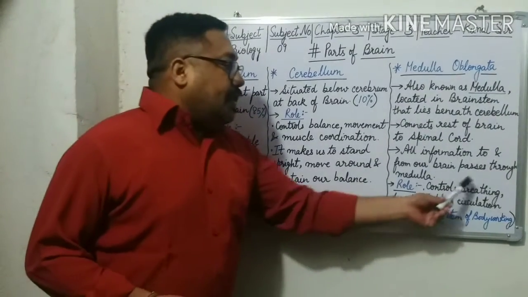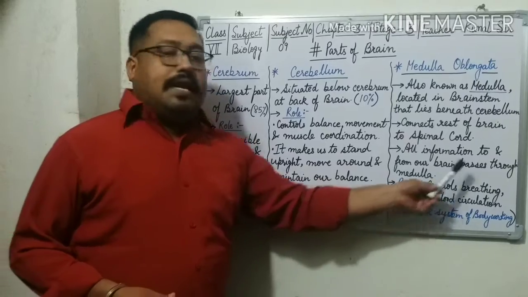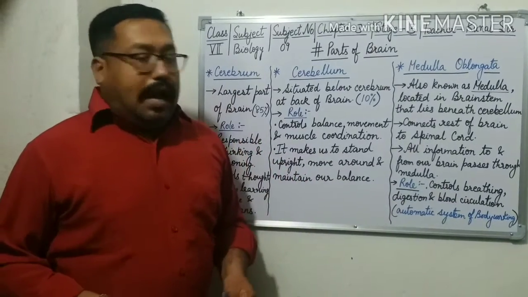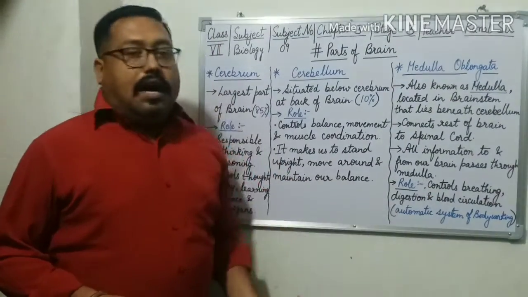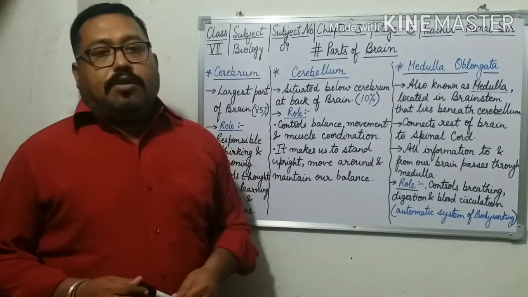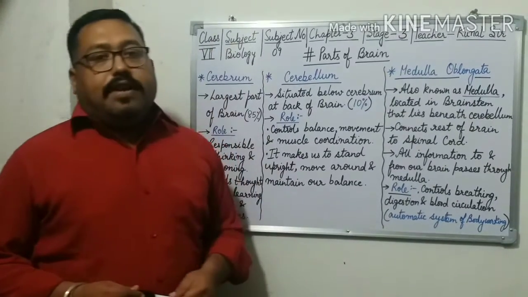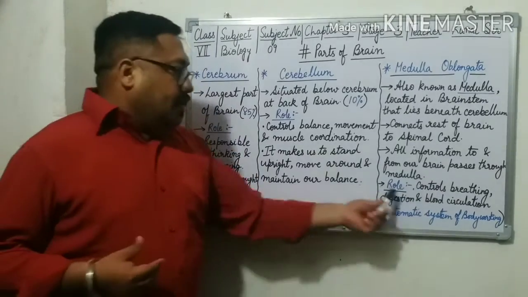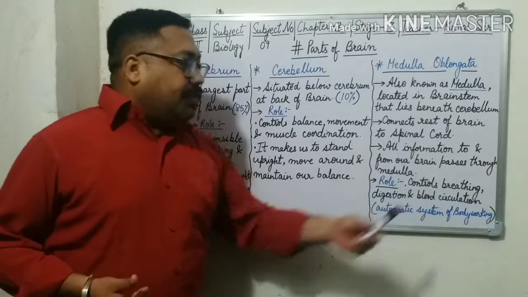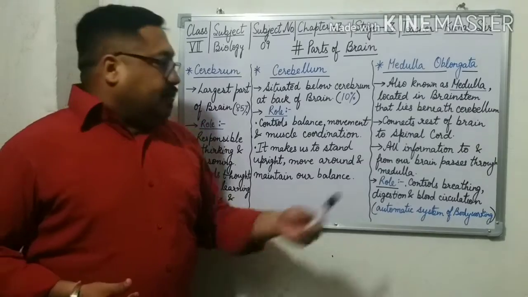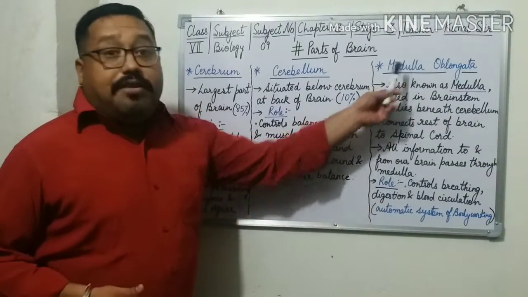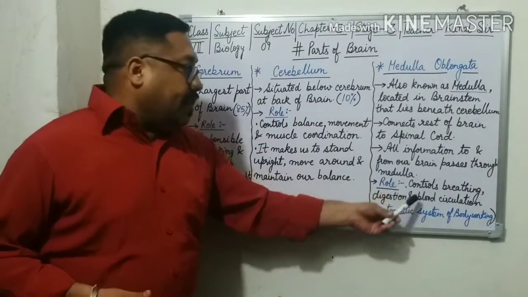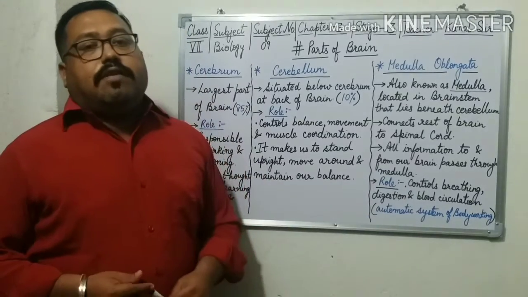Medulla controls breathing, digestion, and blood circulation. And all these things are automatic systems of our body working, meaning we don't have control over our breathing, digestion, and blood circulation. So medulla oblongata controls these automatic systems of our body.